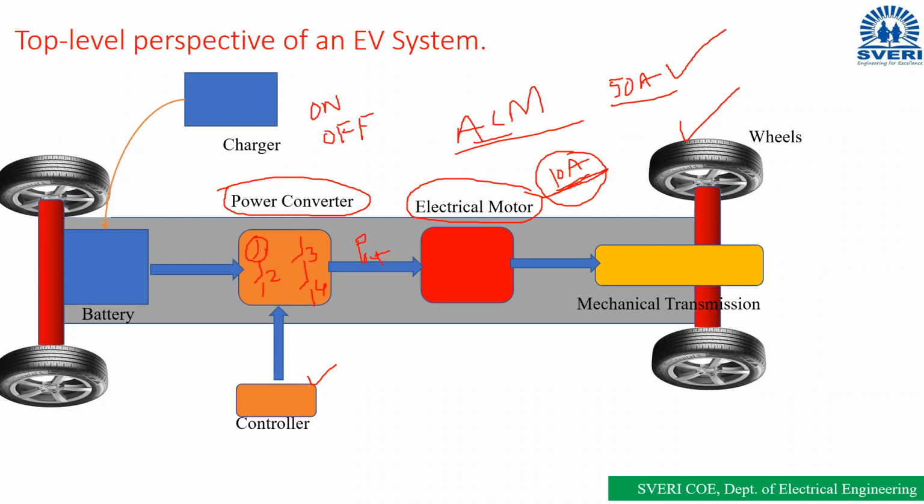So which switch to turn on and which switch to turn off, accordingly it will send the signal to these devices. Accordingly the power will be controlled. How much power is needed is based on pressing the accelerator.